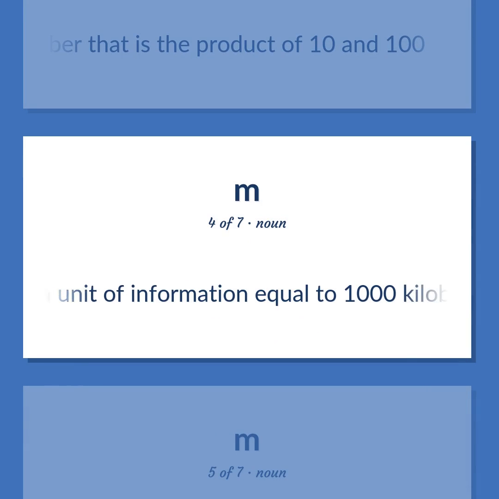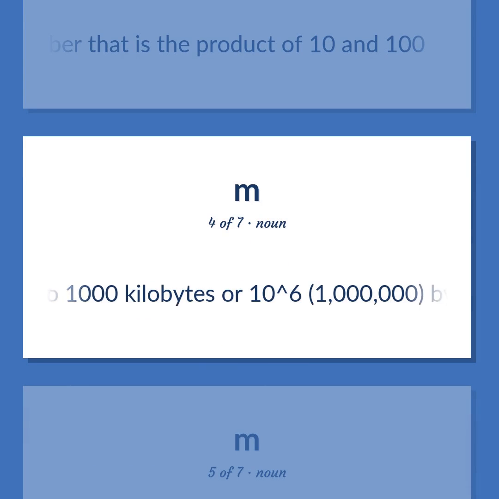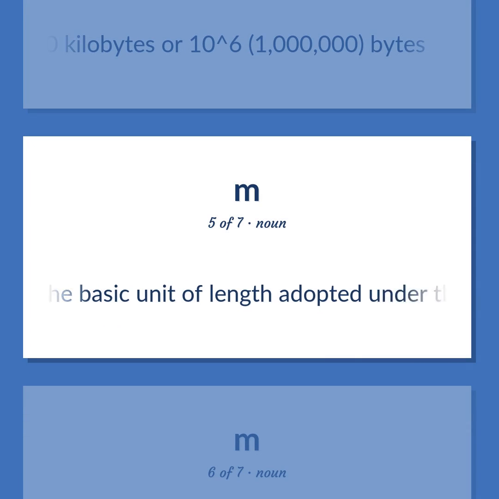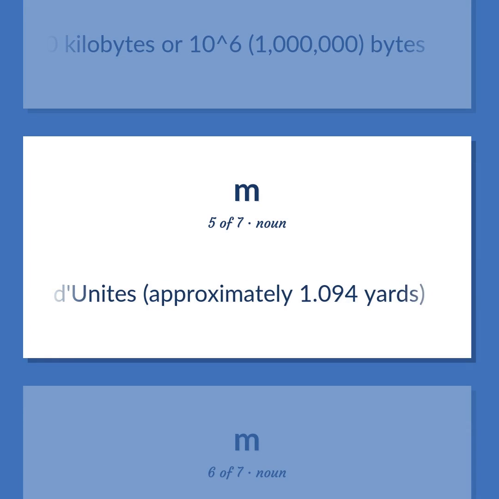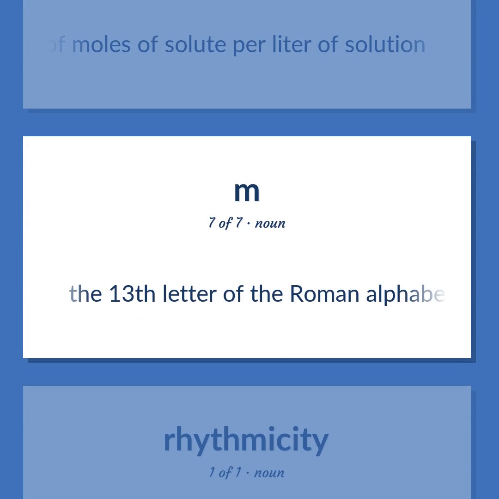A unit of information equal to 1,000 kilobytes or 10 to the power of 6, 1,000,000 bytes. The basic unit of length adopted under the Système International d'Unités, approximately 1.094 yards. Concentration measured by the number of moles of solute per liter of solution. The 13th letter of the Roman alphabet.